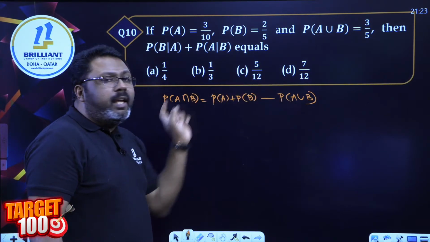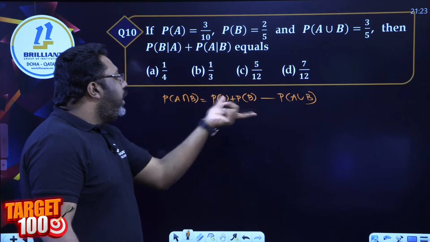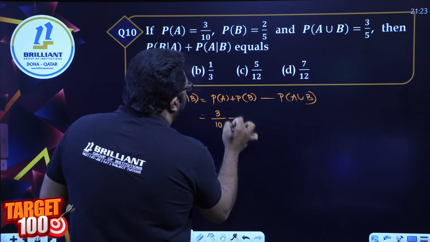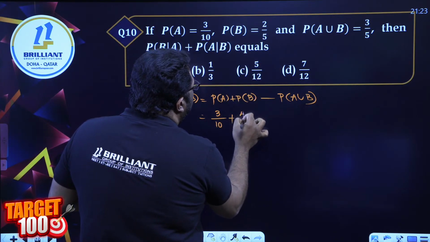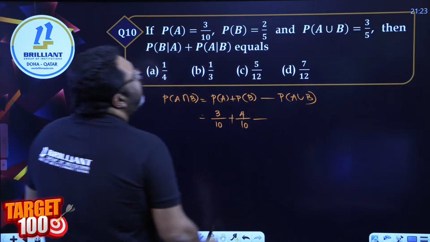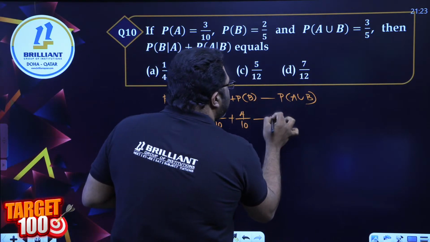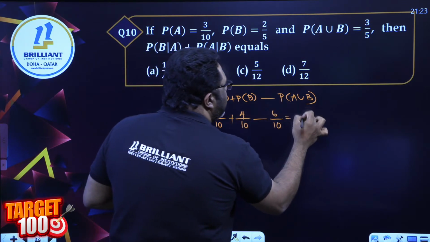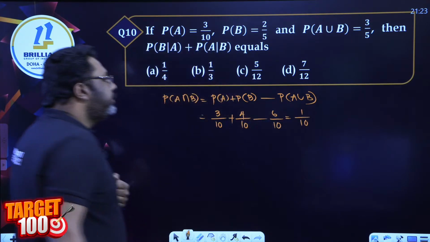You just have to rearrange it. I will get P of A intersection B. It's 3 by 10 plus 2 by 5 is 4 by 10 minus 3 by 5 is 6 by 10. Answer 7 minus 6, 1 by 10.